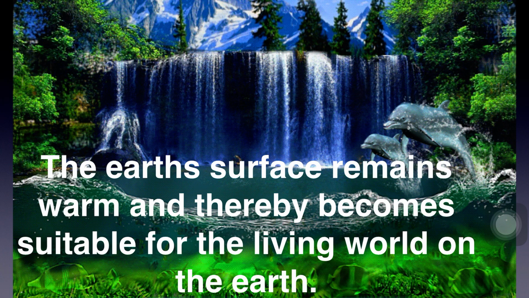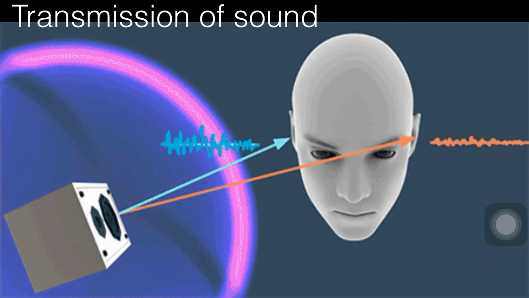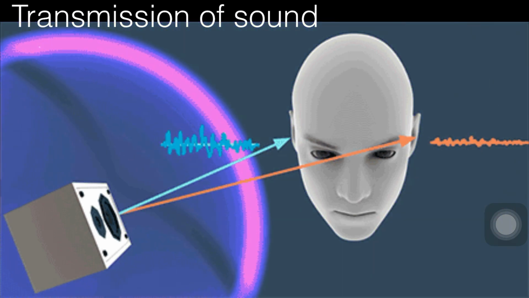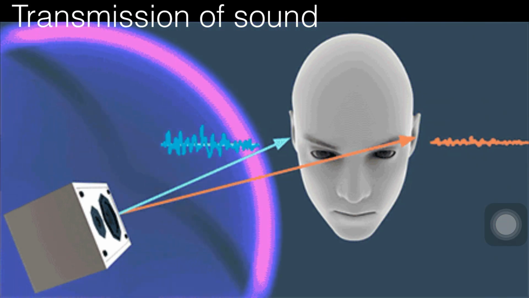Now, let us see about transmission of sound. Students, all the sounds that we hear reach us through the surrounding air. The density of air also changes due to the change in its temperature. In winter, the density of the air increases. We can hear the whistle of a distant train clearly early in the morning. In winter, air is useful as a medium for the transmission of sound.